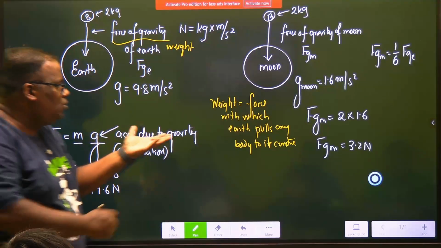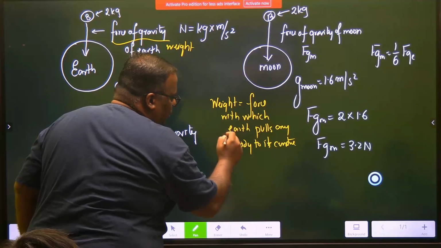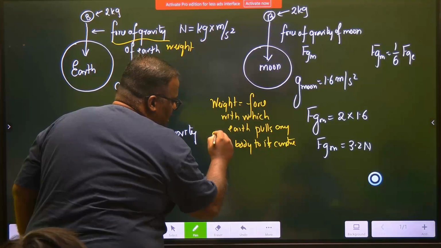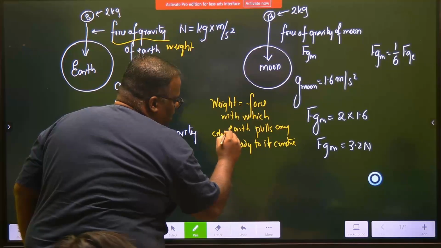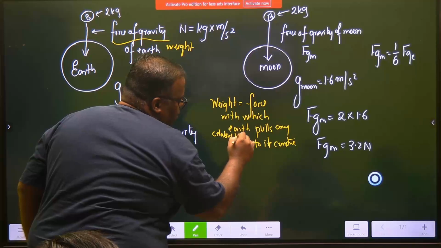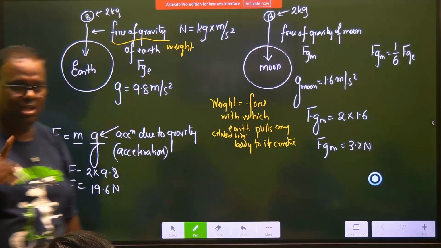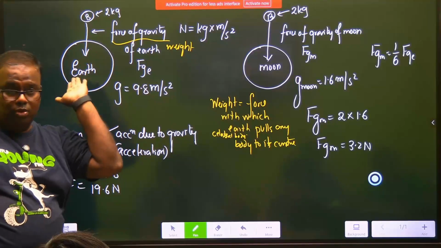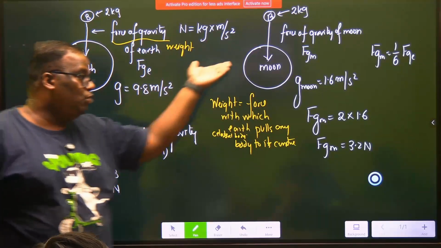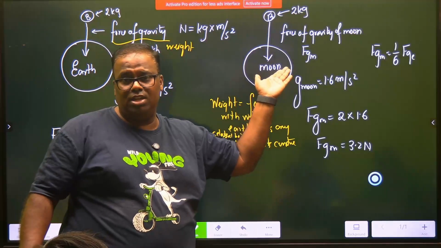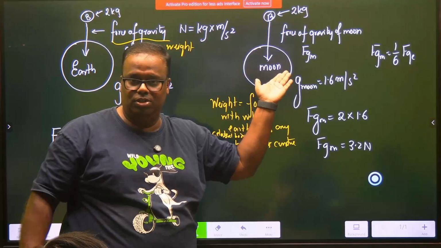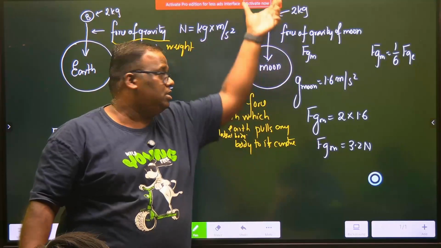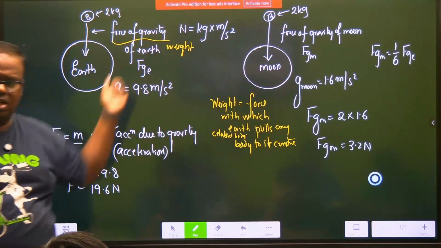And why are you so specific about Earth? Rather, we can say any celestial body. But in that case, if you are doing it on Earth, we will say, what is your weight on Earth? And if we go to Moon, we will say, what is your weight on Moon? Weight is the force with which a body is attracted towards the center.